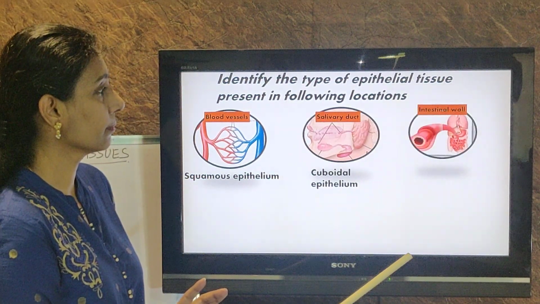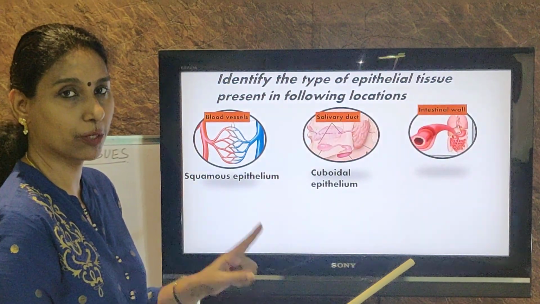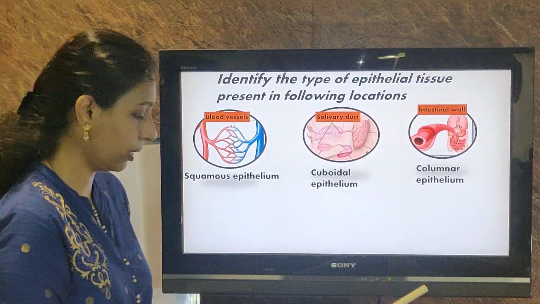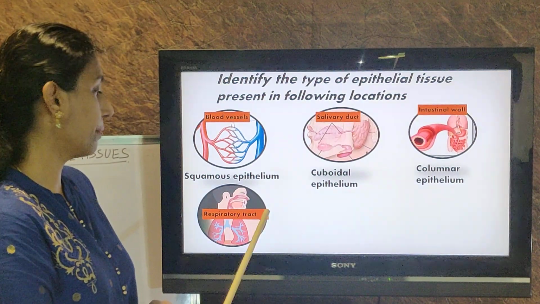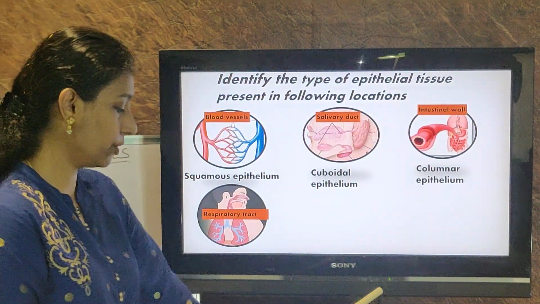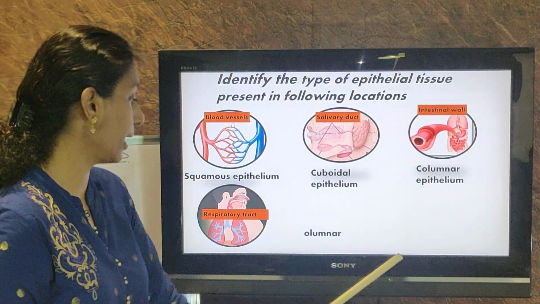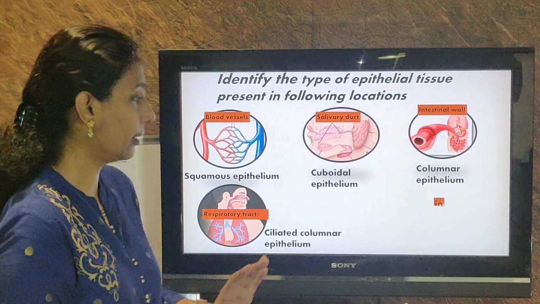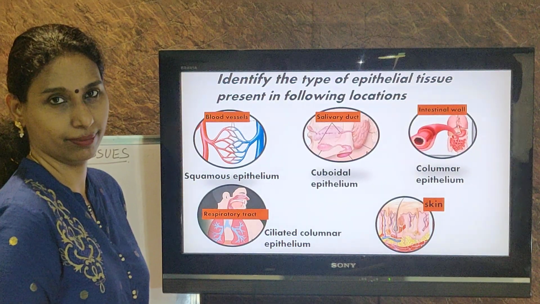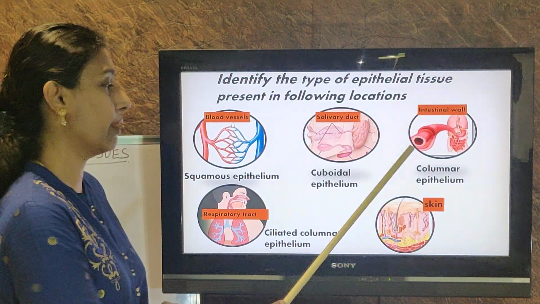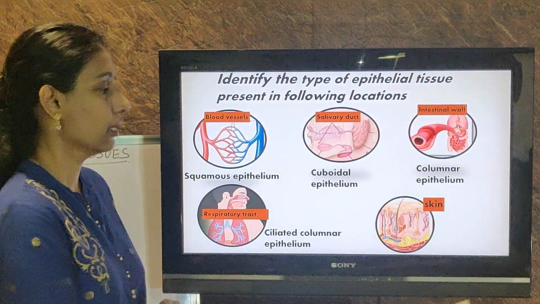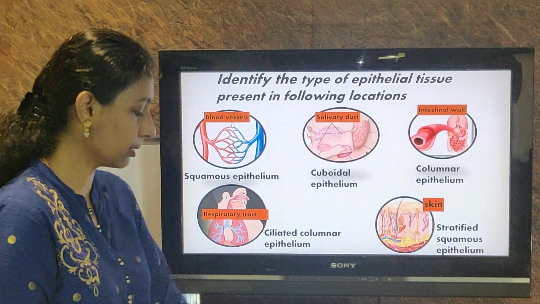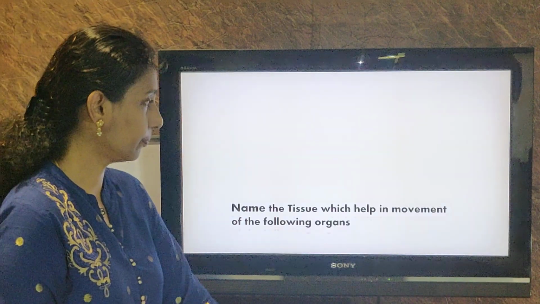Third one, intestinal wall, wherever absorption occurs, it is columnar epithelium. Respiratory tract, throughout the respiratory tract, which is helpful for movement of the air, it is ciliated columnar epithelium. And the last one, skin. This is the favorite question of the examiners. Skin is made up of stratified squamous epithelium.